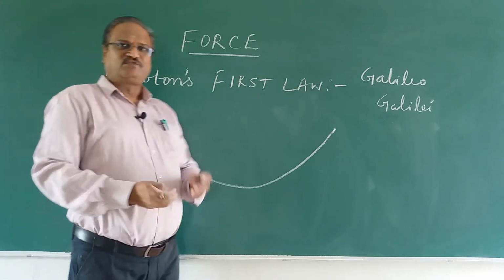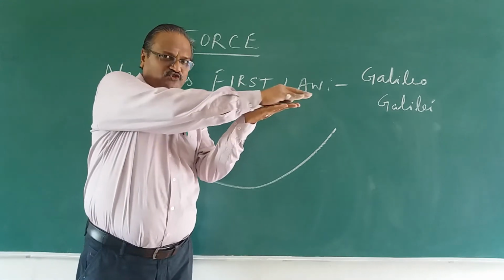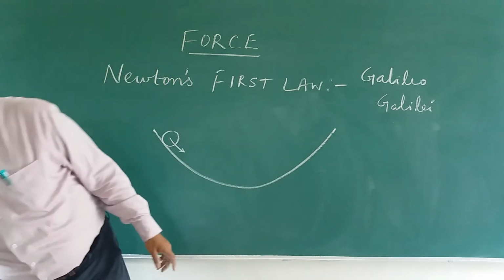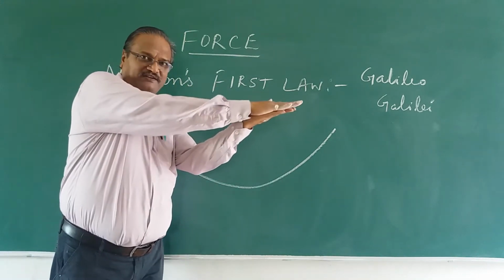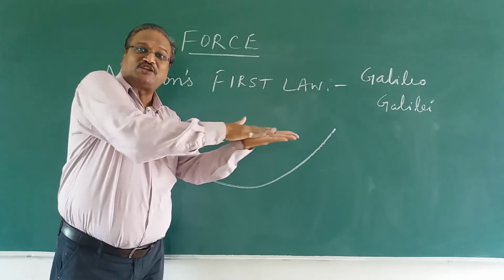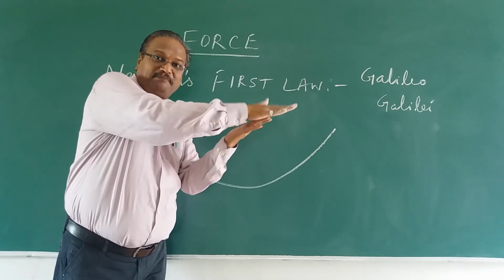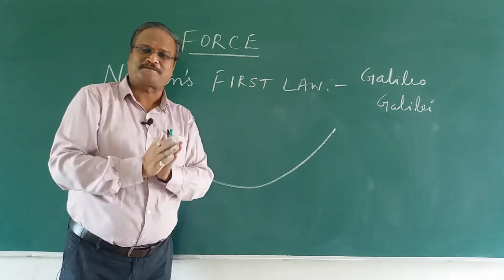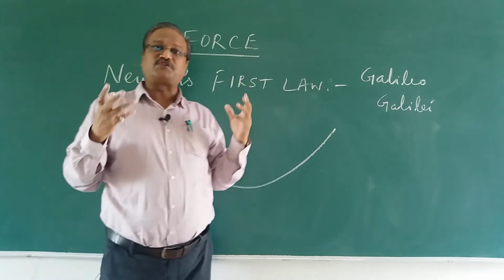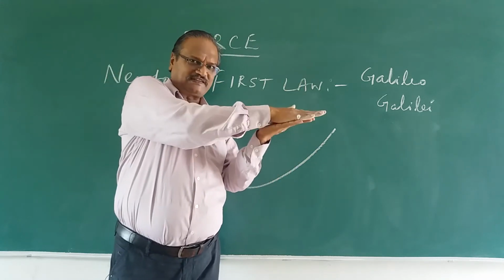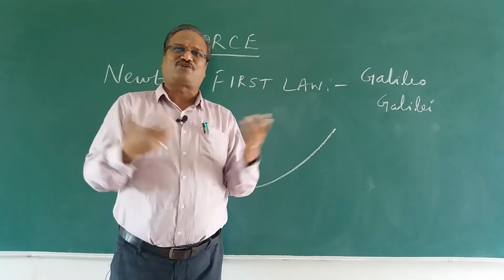What is friction? Friction is the force which opposes motion. Two bodies are in contact. I move both my palms together, right? And when I do like this, I feel heat is coming. That is because these two are rubbing with each other and producing heat. That is due to friction. Friction is the force which opposes motion, right? If I want to move like this, it opposes, right? And that is called friction.